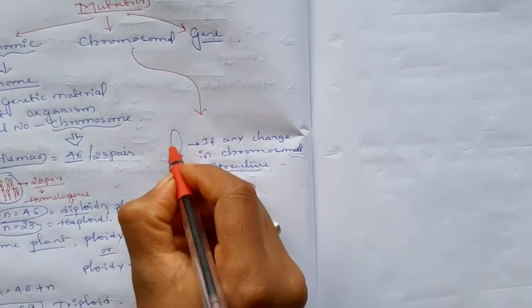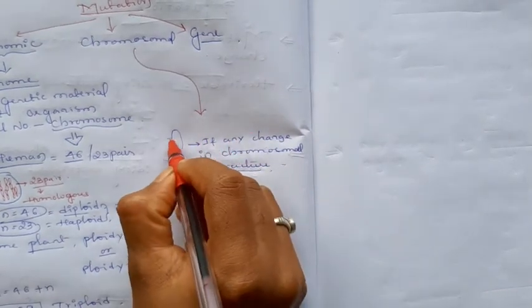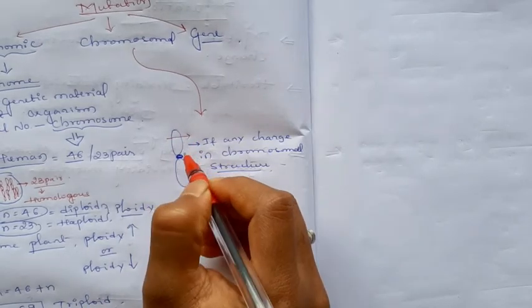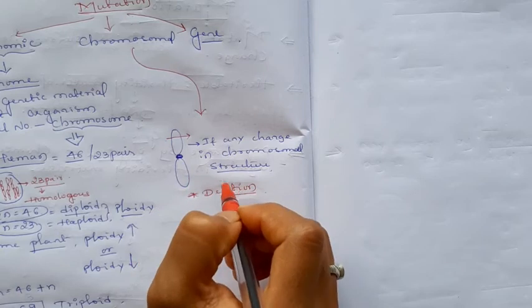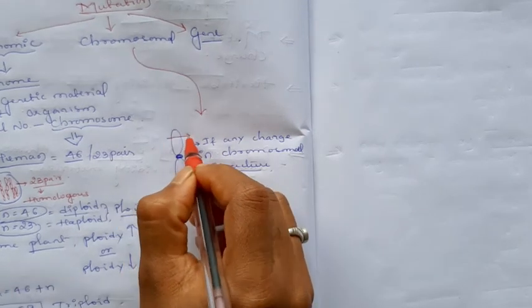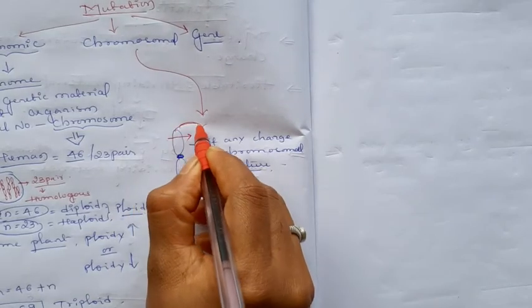Deletion means any part of the chromosome gets separated from its position due to some reasons.